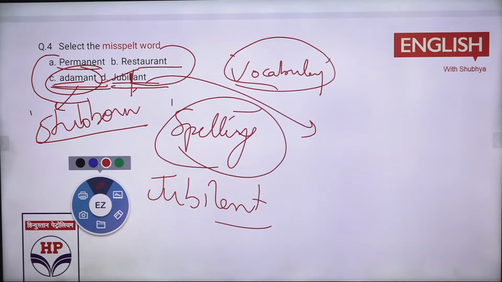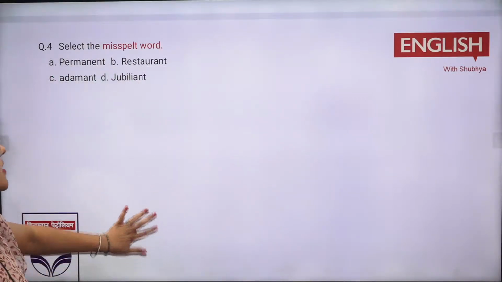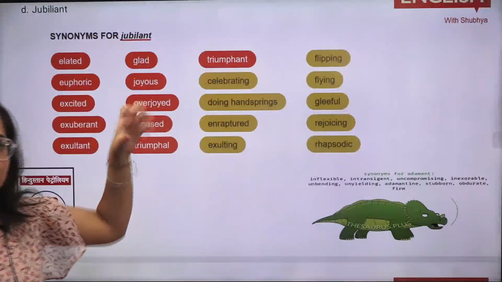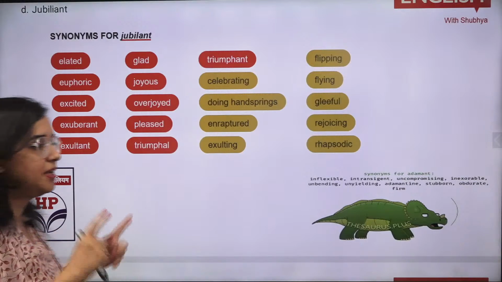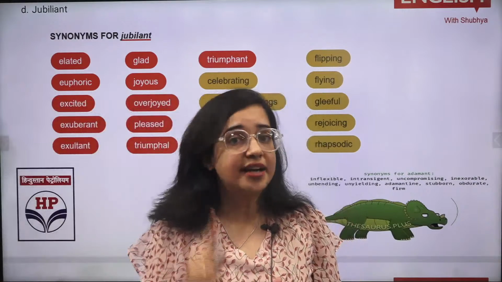Jubilant. Topics for HPCL we will be discussing. I'm telling you, this sentence is a major replica of your exam, like how your exam came last year, right? You can notice sentence completion and spotting errors, and what you have to see is how the questions are coming. That is the main target.